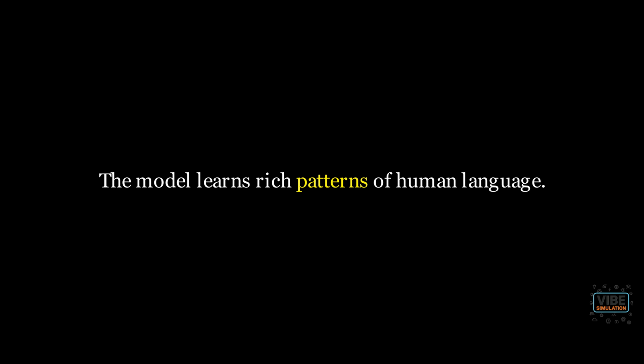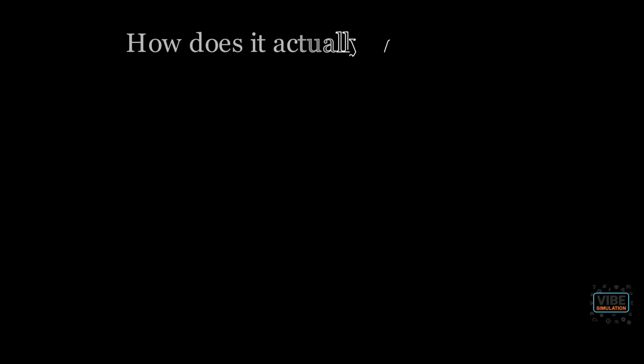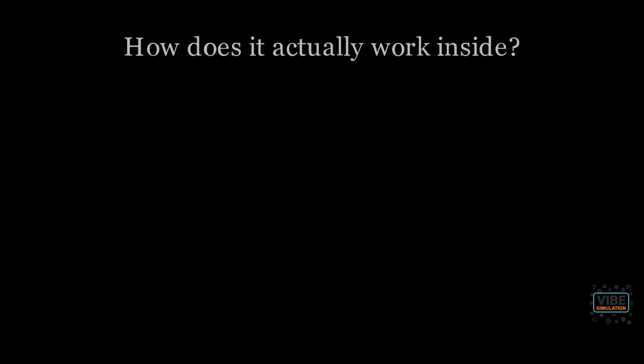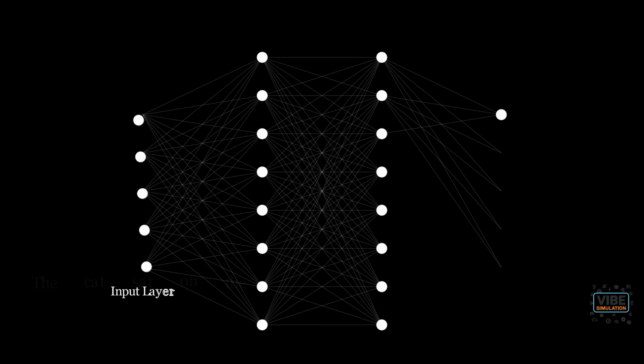But what is happening inside the model during this process? What does it mean to learn patterns? It helps to think of the network as a massive committee of neurons arranged in layers. First, the input words are converted into vectors, unique numerical fingerprints for each word. These vectors are then fed into the input layer of our network.